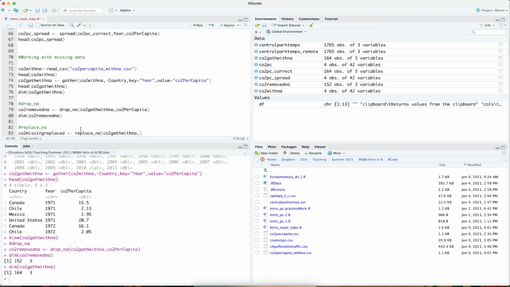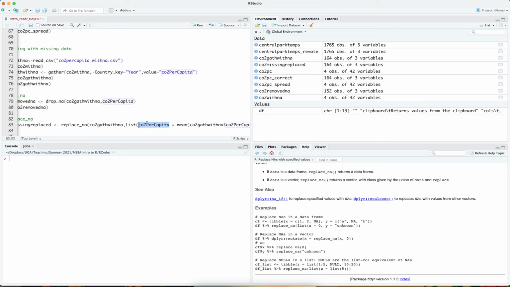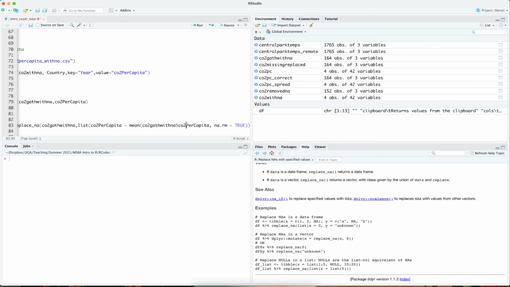And I have to specify the columns that I want to replace. And so I'm going to say in the column CO2 per capita, I want to make sure that the spelling is appropriate, I need to replace it with some values. I can replace the missing values specifically in CO2 per capita in that data frame with the mean of CO2 per capita.